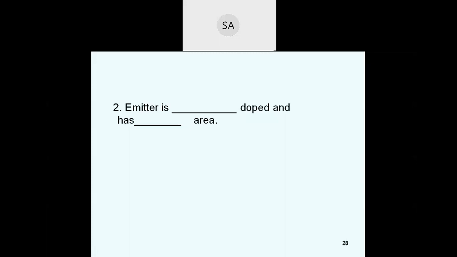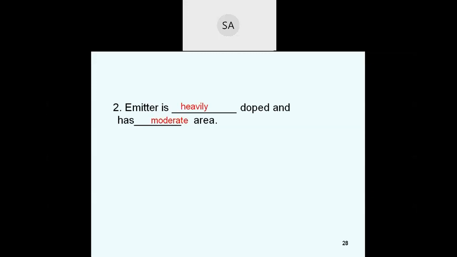So let us discuss a simple quiz on transistors. A transistor is an active device. The emitter is heavily doped and has moderate area. The doping of the emitter is heavily doped compared to the base, and its area is more than the base and less than the collector.